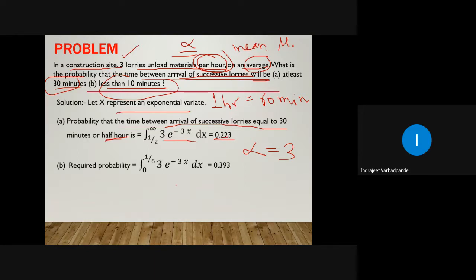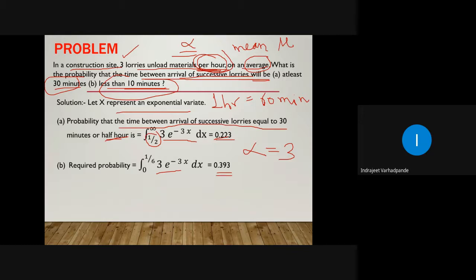Now the required probability for less than 10 minutes. Less than 10 minutes means it starts from 0, so 0 to 1 by 6. Why have I taken 1 by 6? 10 minutes is 1 by 6th part of an hour, and the average is taken per hour. Therefore 30 minutes was represented by half. So the required probability is the integration from 0 to 1 by 6 of 3 e to the power minus 3x dx, and that answer comes out to be 0.393.